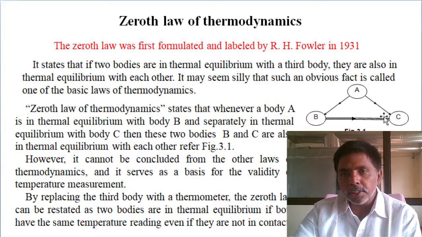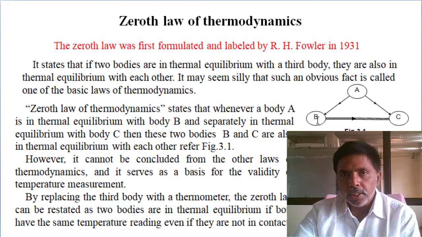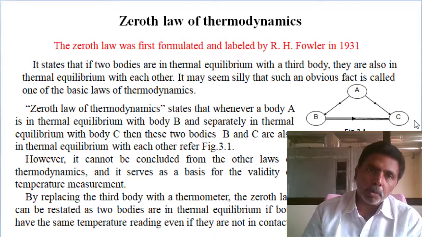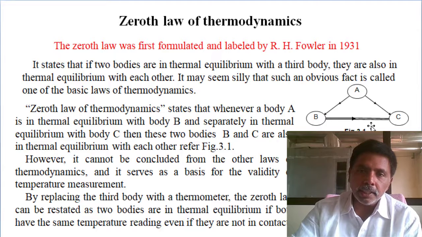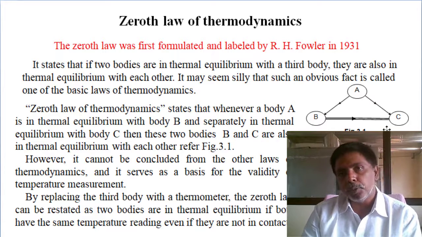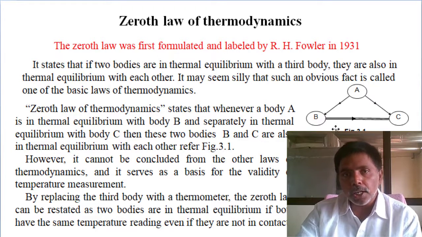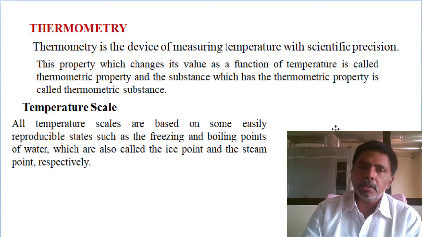If two bodies are in thermal equilibrium with this temperature measurement, automatically these two bodies are also in thermal equilibrium. If B and C are in thermal equilibrium with A, automatically B and C are also in thermal equilibrium. So measurement of temperature as a driving force is the zeroth law of thermodynamics.